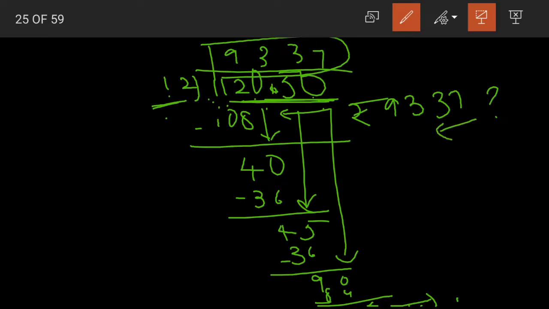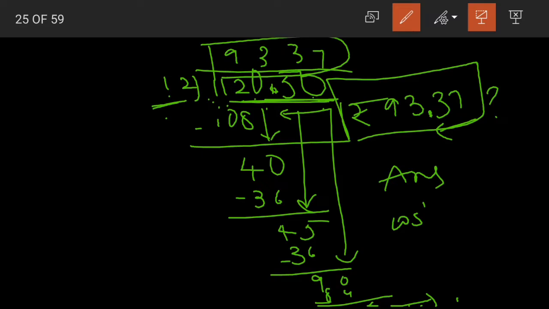So even in our quotient we have to put a point after 2 digits from the right, children. Just like we do for addition and subtraction, we have to follow the same here. So 93 rupees 37 paise becomes our answer.